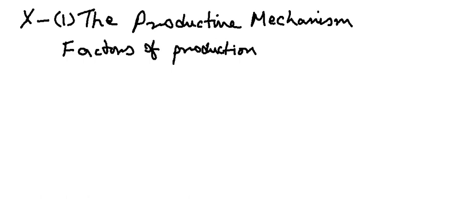The first few videos for class 10 are going to be only discussing the syllabus that you have to study, and this is very important. You have to know all the keywords that are going to be in the syllabus. So factors of production will actually tell us the productive mechanism, that is how production takes place in an economy.